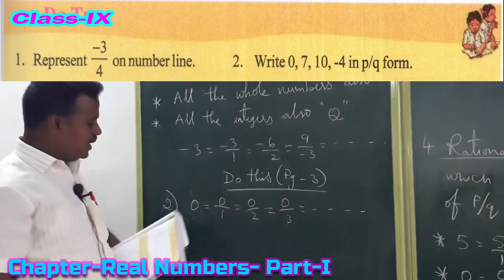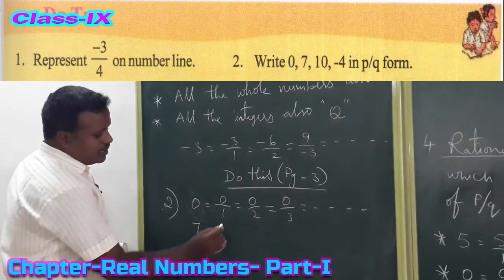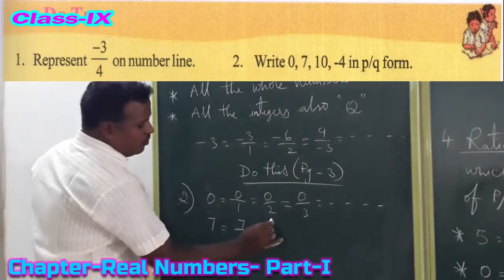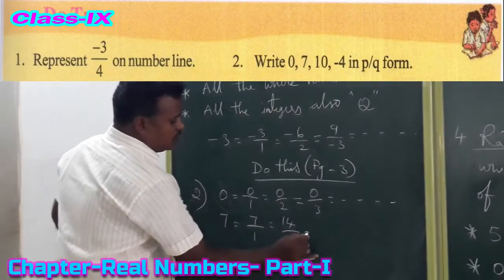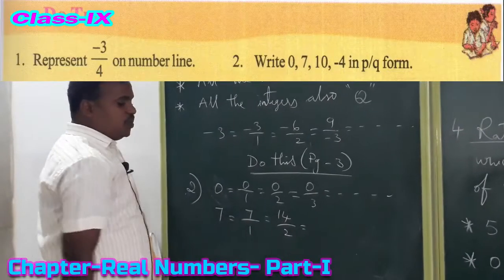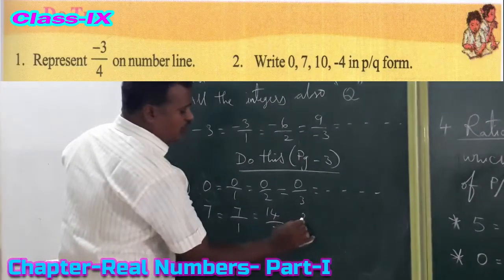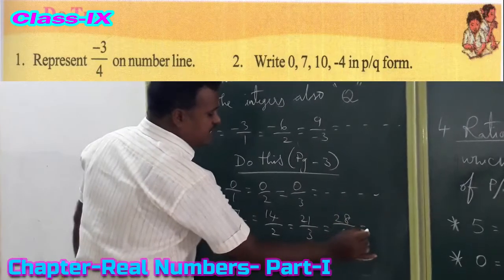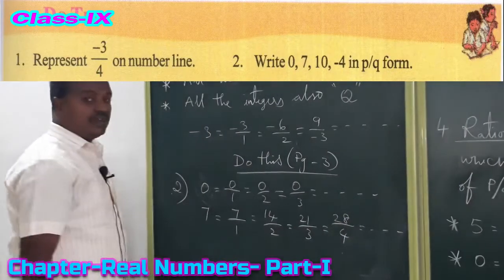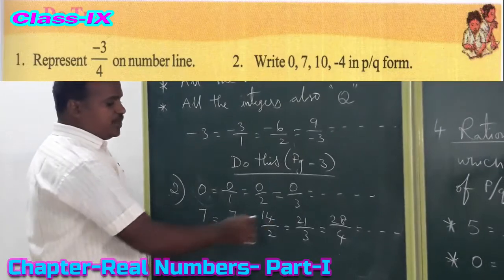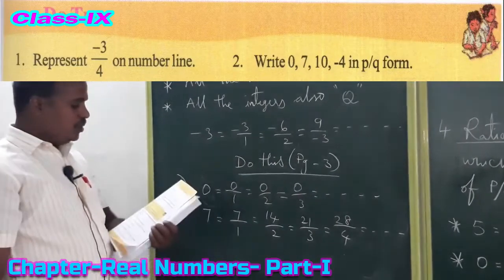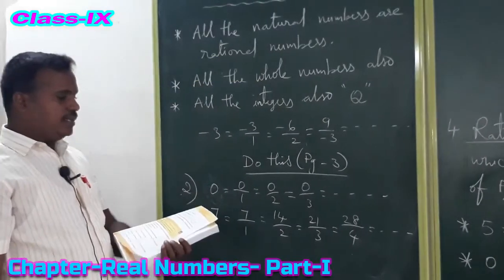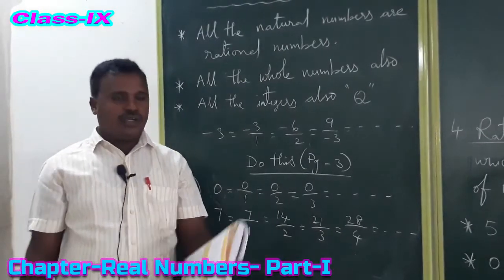Then the second one is 7. 7 by 1, 14 by 2, these are multiples of 7, so 21 by 3, 28 by 4. If we cancel these numbers, we will get 7 again. So 7 we can express in the form of p by q. After that, 10 and minus 4 you have to write.